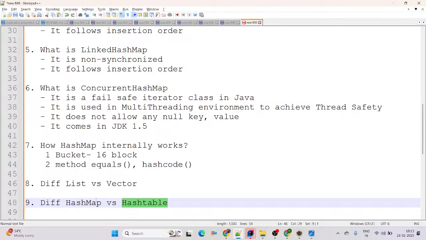Hashtable also we are able to iterate, HashMap also we are able to iterate by using for each. HashMap also has key value pairs, Hashtable also has key value pairs. But the important point: Hashtable does not allow any null key or null value. But HashMap allows one null key and multiple null values. And Hashtable is a legacy class, comes in Java 1.0, and it is synchronized.